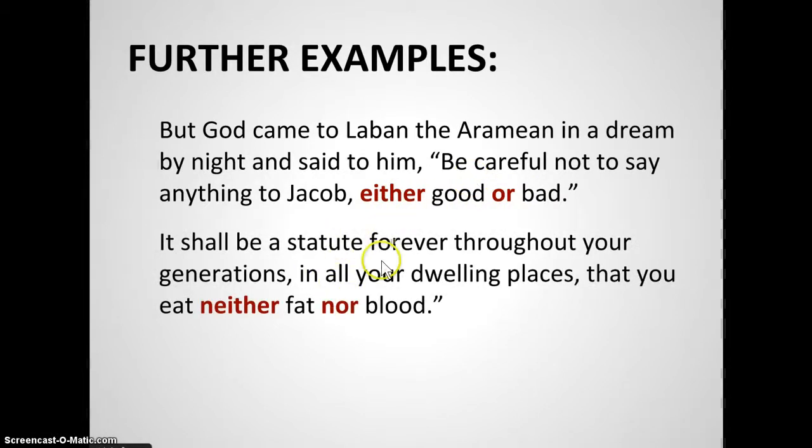And then the negative of "either" and "or" is "neither" and "nor." So here we have two nouns, fat and blood. "You shall not eat neither the fat nor the blood." Fat and blood, two nouns joined by "neither" and "nor." So that's what a correlative conjunction is and does.